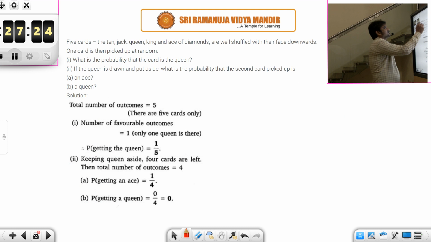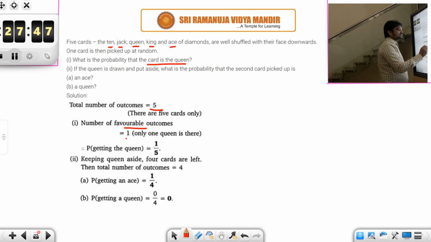5 cards, 10, jack, queen, king and ace of diamonds are well shuffled with their face downwards. Now one card is then picked up at random. What is the probability that the card is the queen? See, out of these 5 cards, how many cards are there which are queen? There is only 1, right? So total number of outcomes are 5, but favorable outcomes is only 1. So probability of getting the queen is 1 by 5.